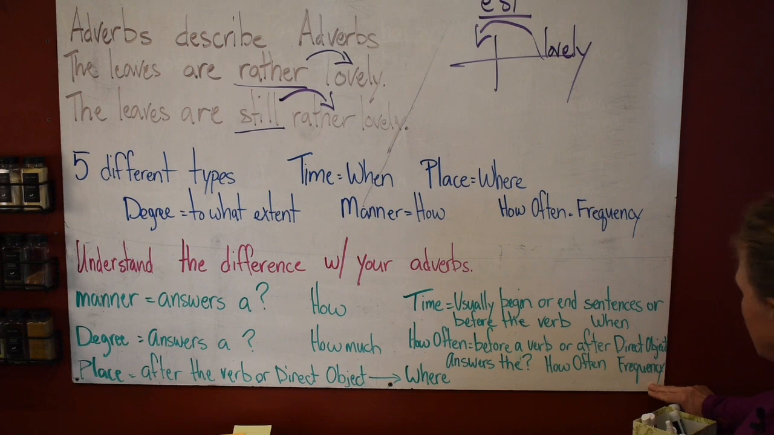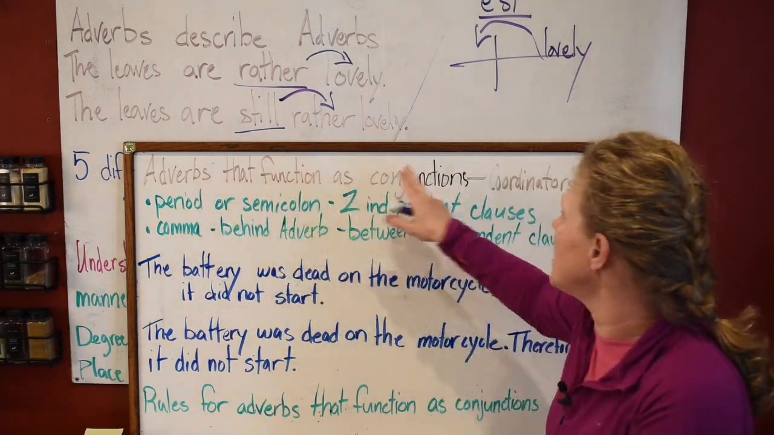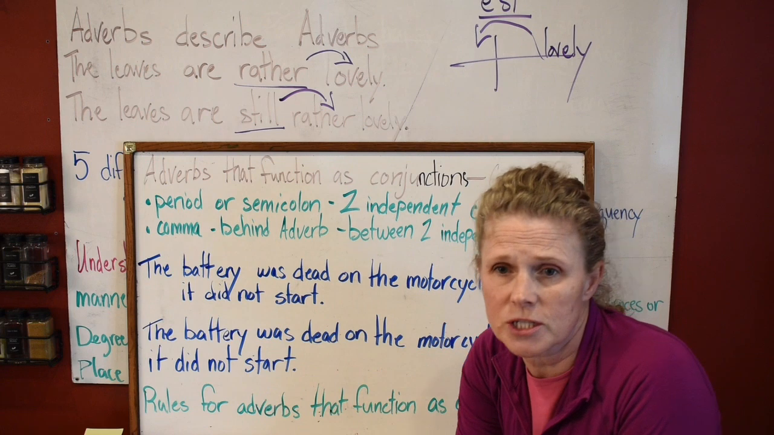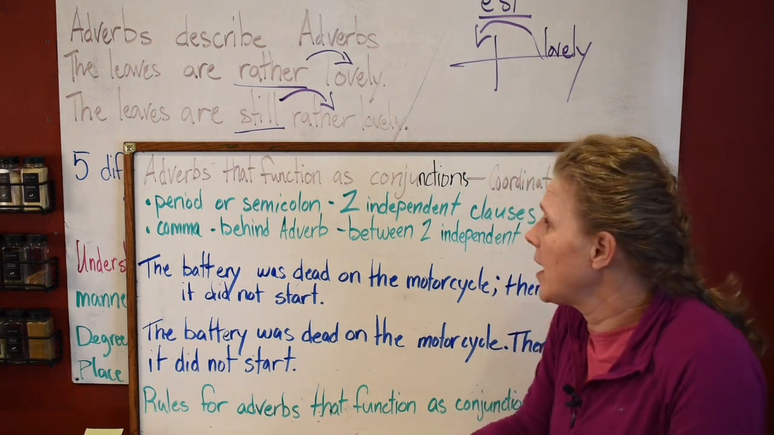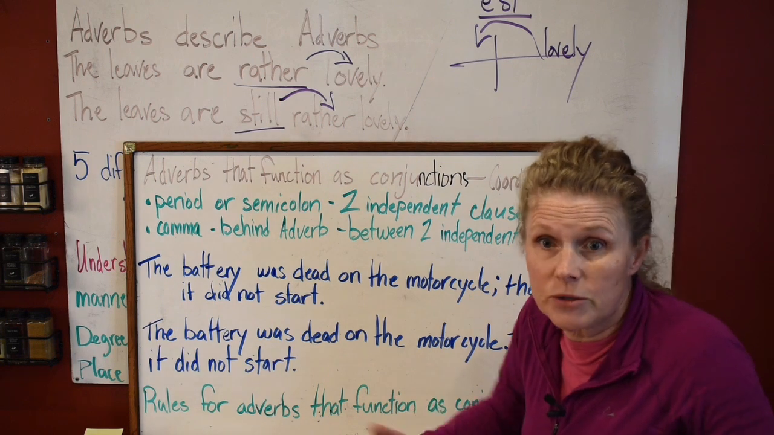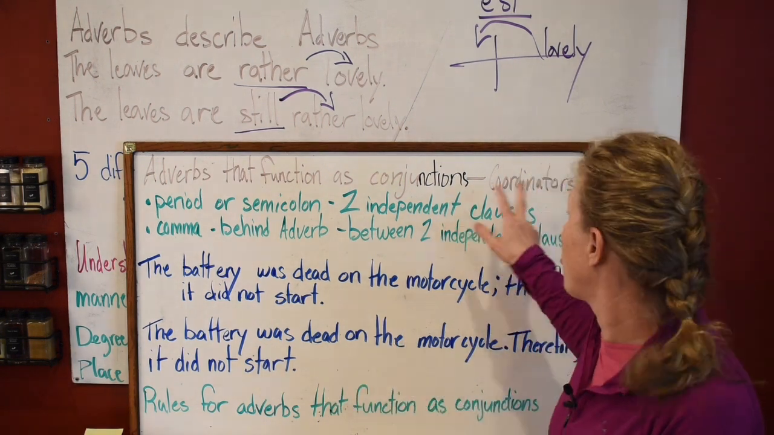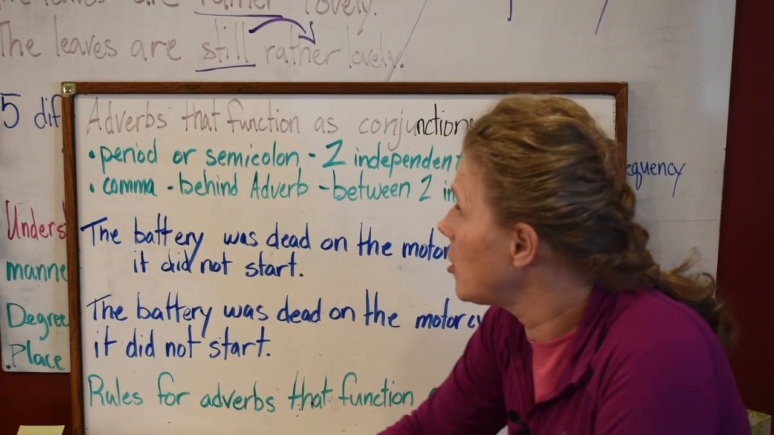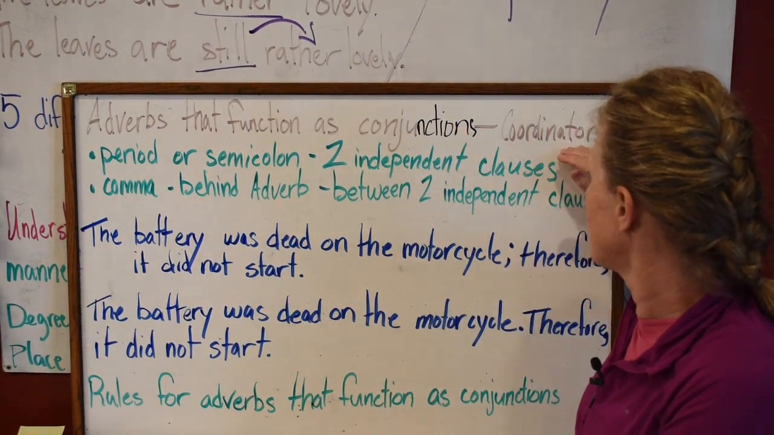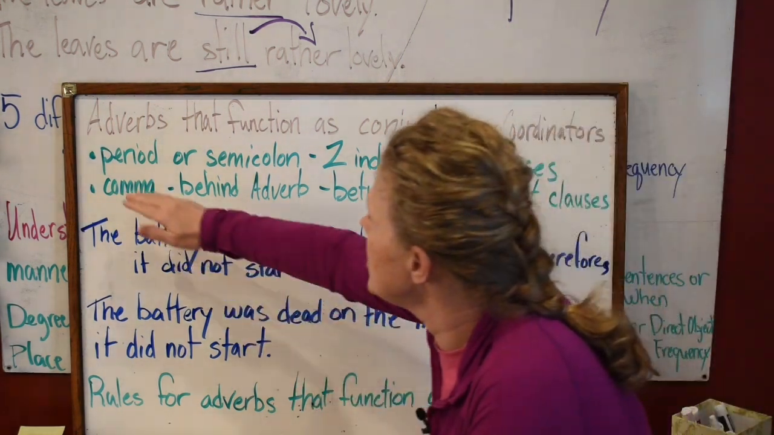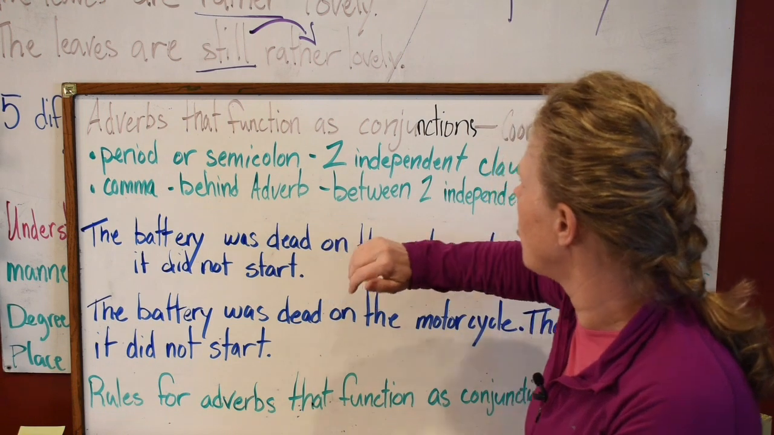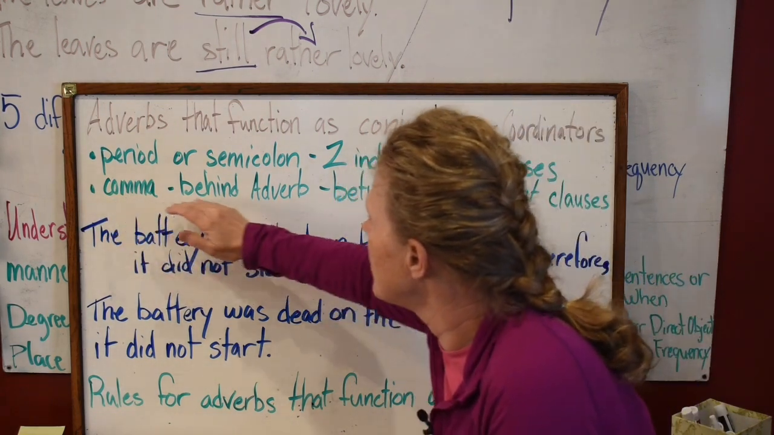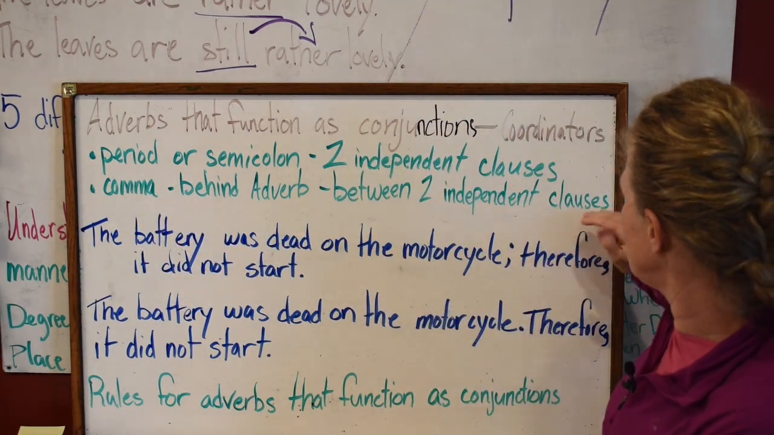It's the frequency. There are adverbs that function as conjunctions. A coordinating conjunction. What are our main coordinating conjunctions that we have? And, fanboys. Yeah, you're fanboys. But sometimes you have words in there that act as a coordinating conjunction. There are things that you need to know if you're going to have an adverb function as a conjunction. As a conjunction, you need to use periods or semicolons when you have two independent clauses between them, and a comma behind the adverb when it's between two independent clauses.